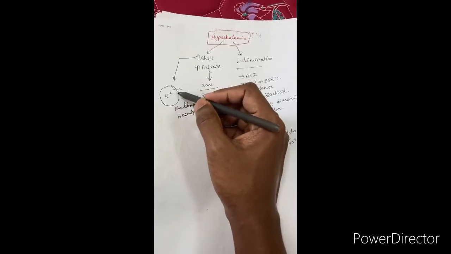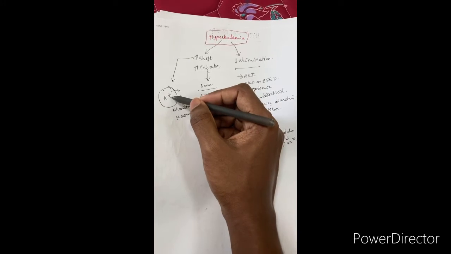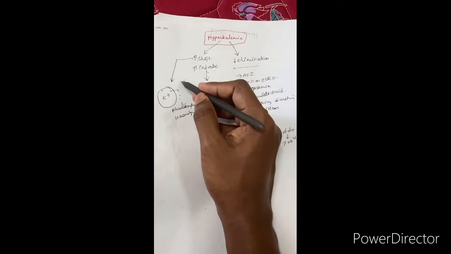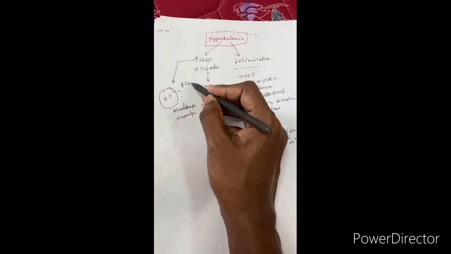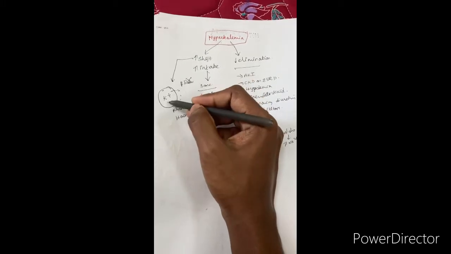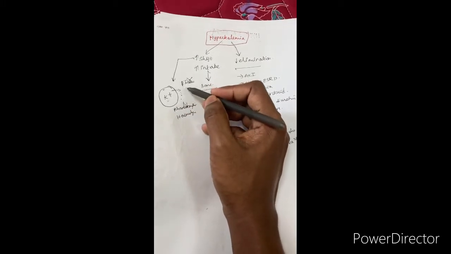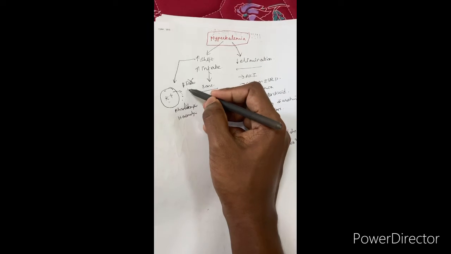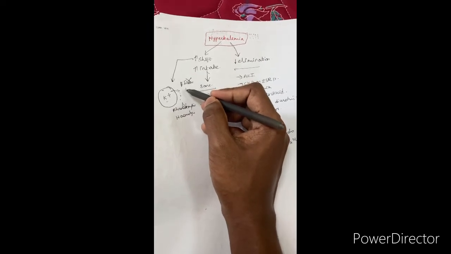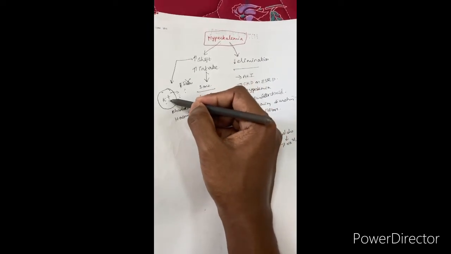In patients on beta blockers, there will be increased shifting; that's why we use beta agonists as a treatment, which facilitate potassium shift from the extracellular to the intracellular compartment.